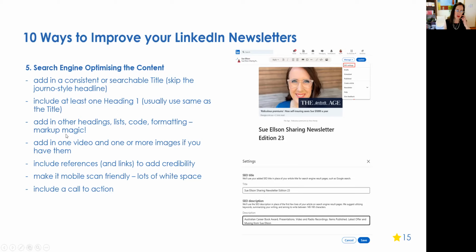Now, search engine optimizing is all about markup, which is jargon for making sure that it's not just plain text. You've put in headings, you've put in italics or bold or lists or code or formatting, because the more that you have that marked up content, the more likely it is to appear in search results. However, search engines get confused if you put more than 1 video in. So if you're going to pop a video into your newsletter, make sure it's only 1 video, but you can put as many images as you like in there.